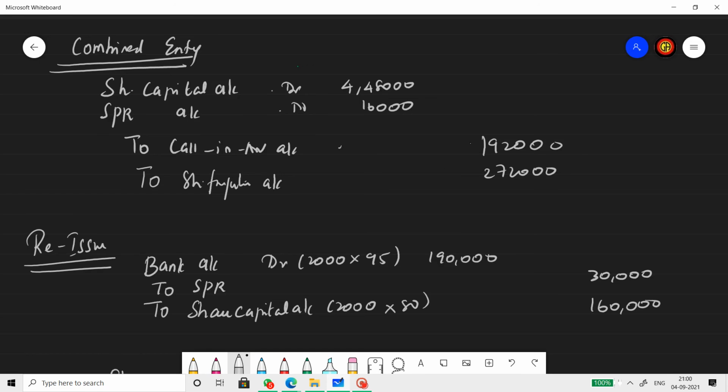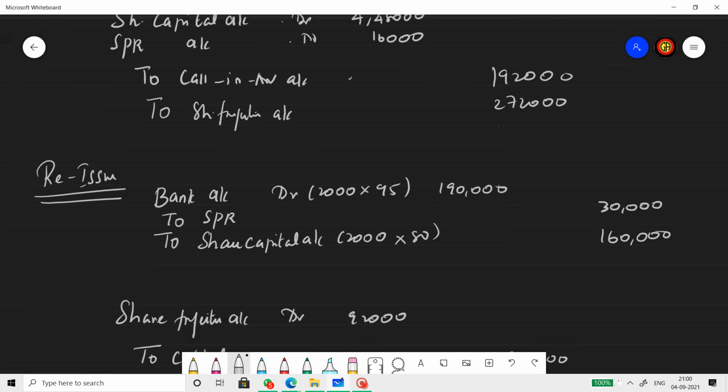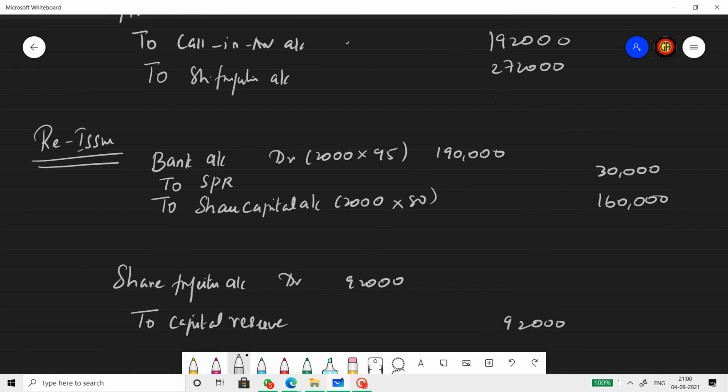So this is how the combined entry will look like. Just added all the figures that I showed you. So share capital will be debited by 4 lakh 48, SPR debited by 16, calls in arrears credited by 1 lakh 92 and share forfeiture credited by 2 lakh 72,000.